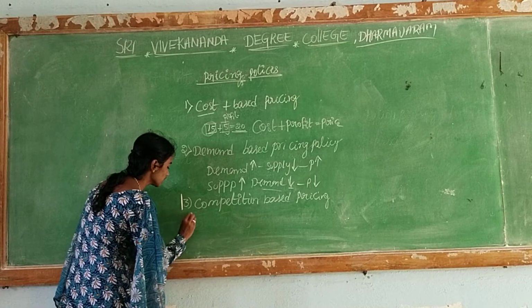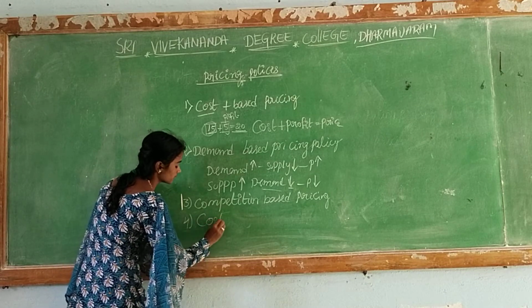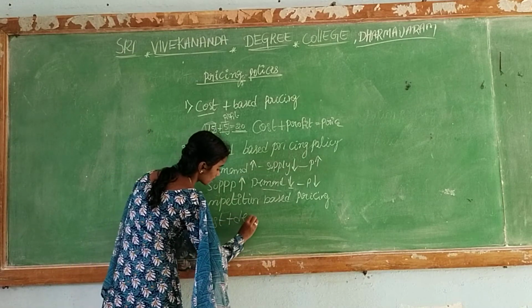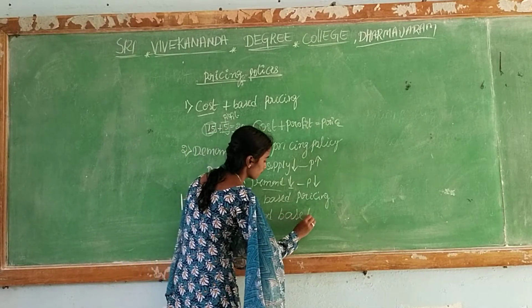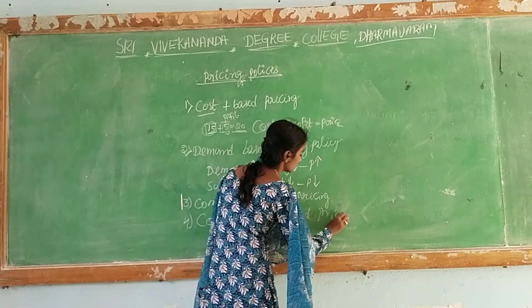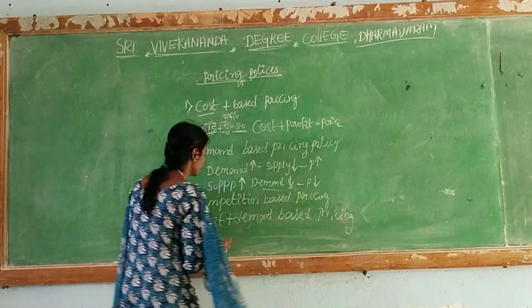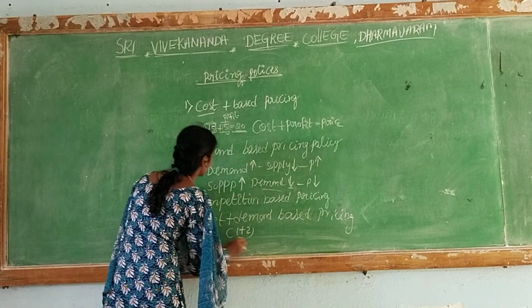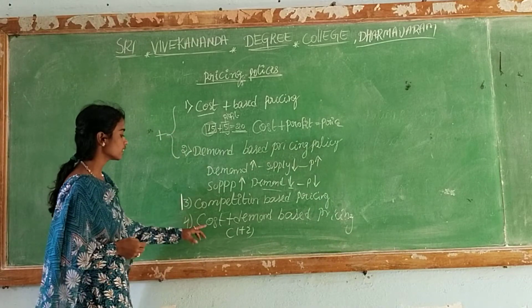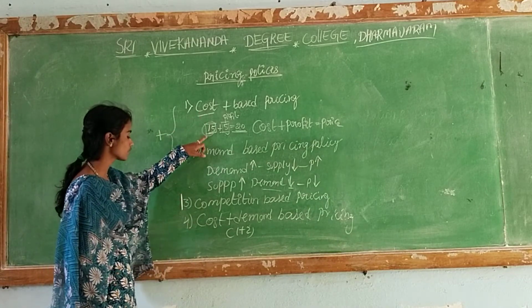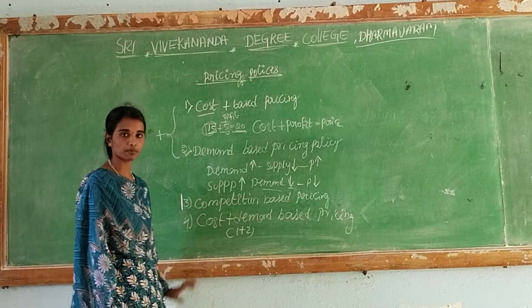And the fourth one is cost plus demand based pricing policy. This is the combination of the first policy and the second policy. Here we consider cost and we also consider demand.